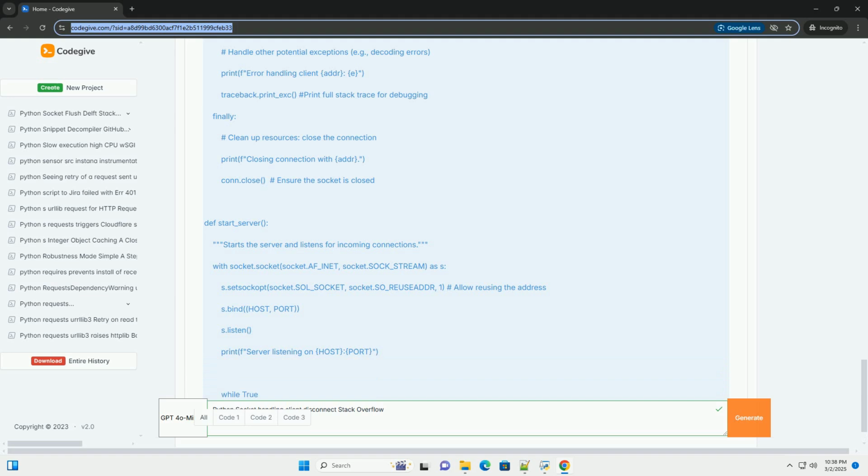con.shutdown(socket.SHUT_RDWR) prevents further sending or receiving on the socket, making the socket unusable, preventing resource leaks.